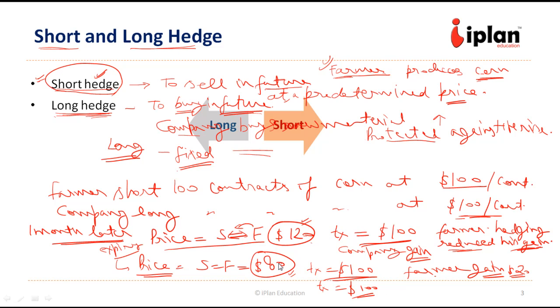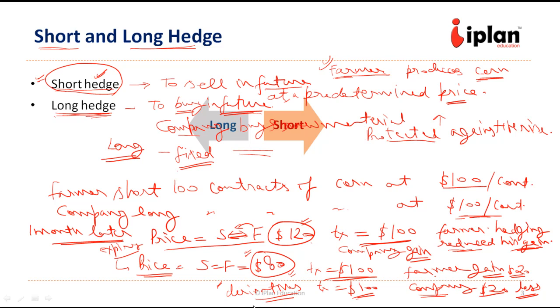price is only $80. The company could have bought from the market at $80, but it has to abide by the contract and it has to buy at $100. So the company has a loss of $20 per contract. So this is basically the cost of hedging which the company had to pay, and it has to explain this to its shareholders, that why it lost $20 per contract in derivatives. Because the shareholders would want the company to buy the product at $80 because that was the market price. So in hindsight, they might criticize the management for losing in derivatives.